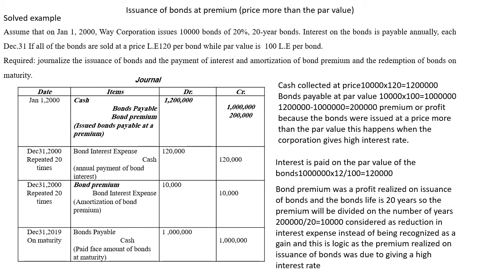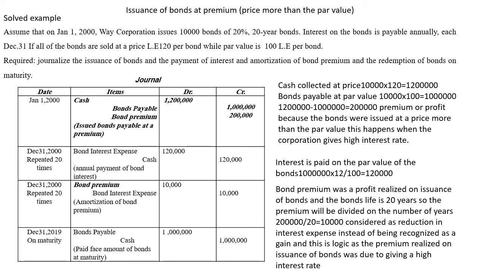The par value is 100. To calculate the bonds payable liability, you multiply the 10,000 bonds by the par value 100. You get 1 million. And the difference between the cash collected and the amount recorded as bonds payable is called bond premium. It's 200,000.